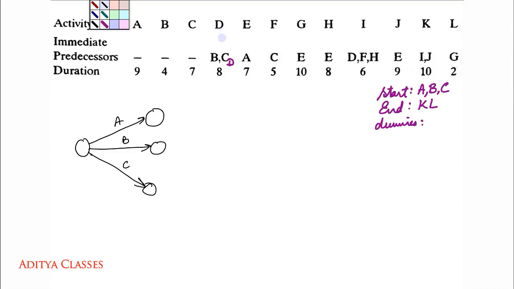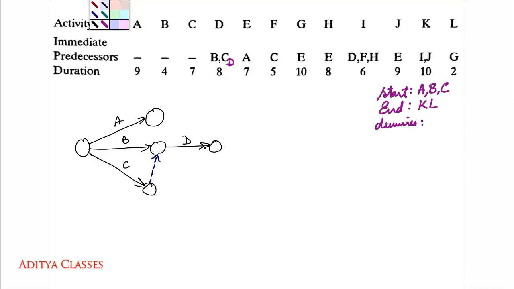Then D is from B and dummy of C. I already know that it will be a dummy. So before even making it, I have a good idea that it will be a dummy. So B and dummy of C will give you D.